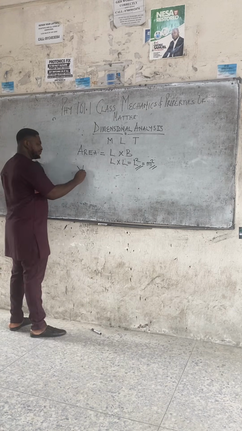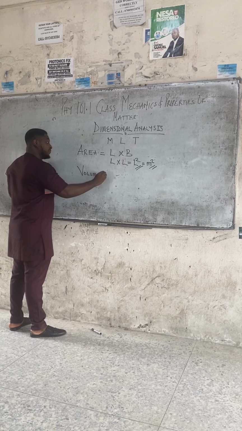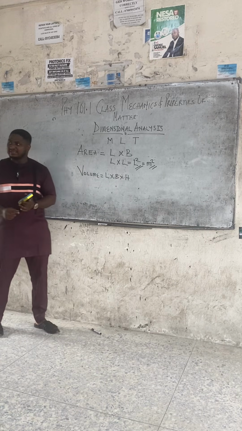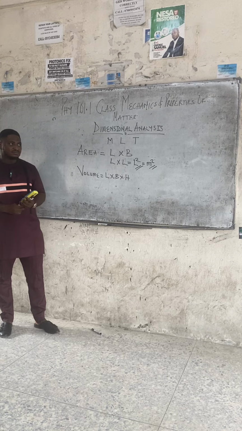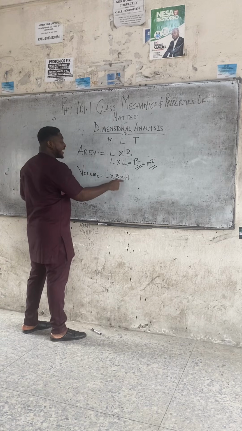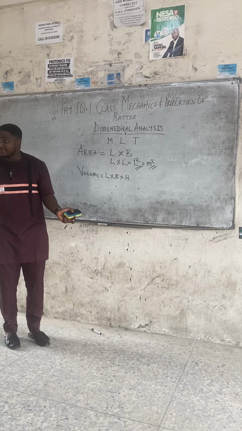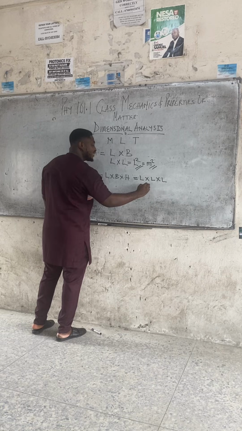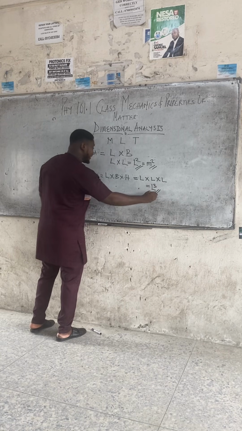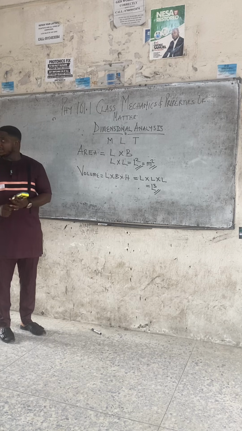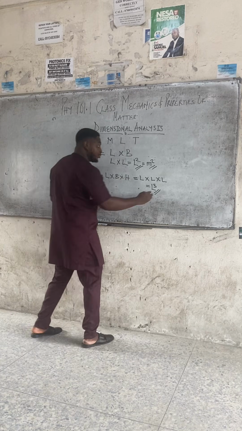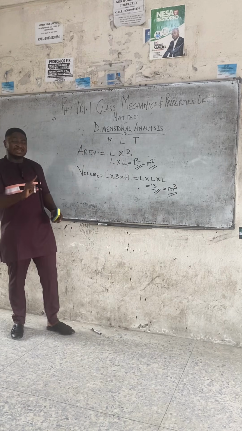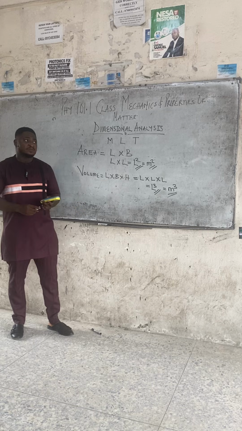If we go to volume, volume is length times breadth times height. Class, length, breadth, and height are still talking about distance. Just different names, right? So length, breadth, and height are L times L times L, giving you L raised to power 3. Class, this is the dimension for volume: L raised to power 3. And if this is the dimension, the unit will be what? Meter raised to power 3, because each length is measured in meter. So if we have length in 3 places, meter will also be in 3 places.